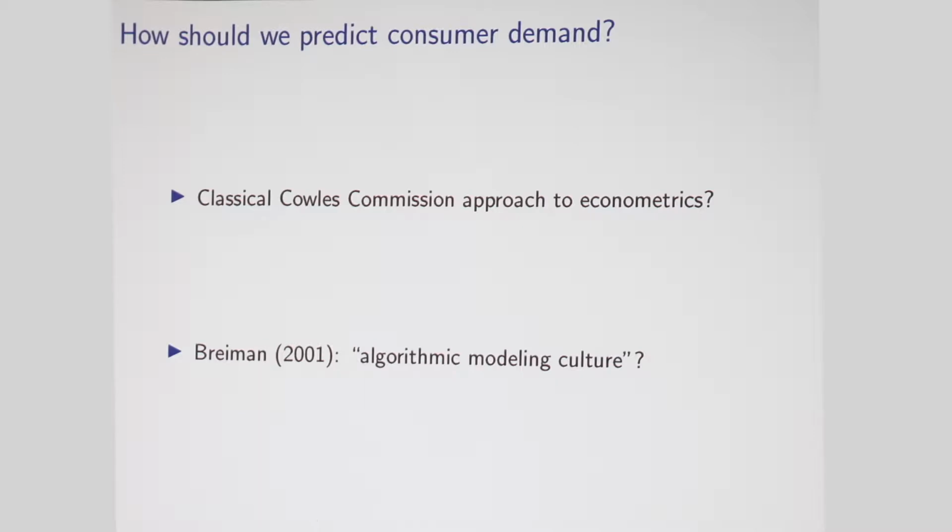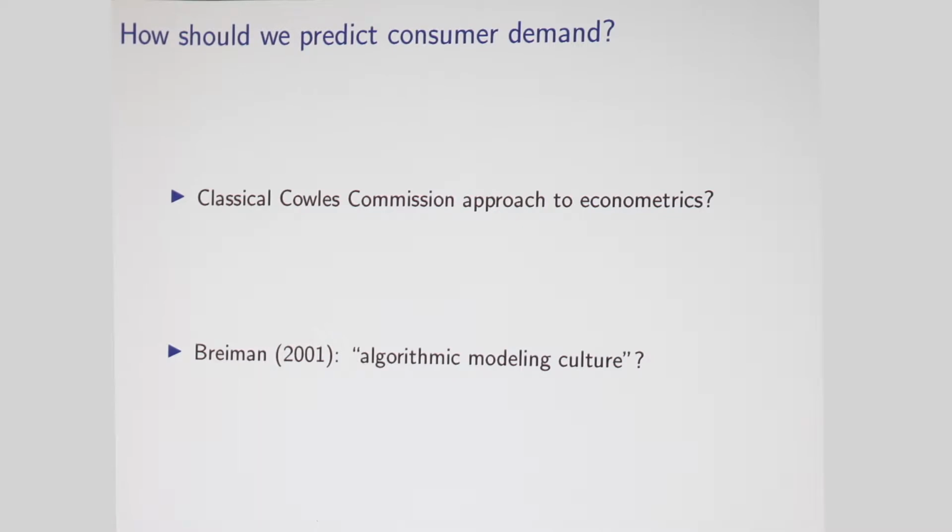There's a new approach. Breiman, 2001, calls this the algorithmic modeling culture. But the idea here is that the true demand function is a black box. We're just going to use different algorithms to try to approximate it, and we'll try to see which algorithm best approximates it. Right? So that's what people typically do in machine learning. And I think those of you who are machine learners would probably say, if we care about prediction and predicting demand, machine learning is going to beat econometrics.